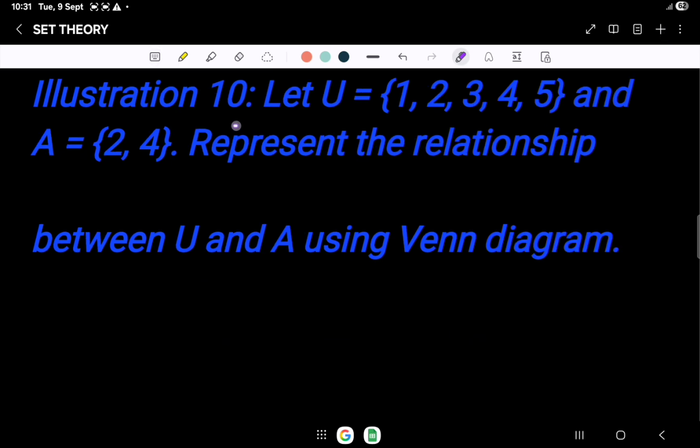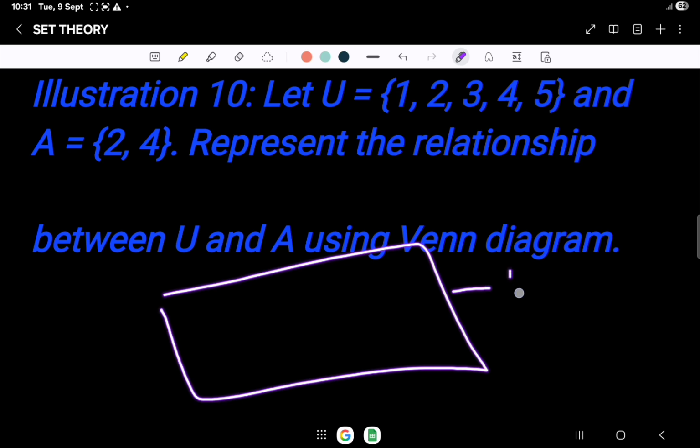Suppose A equals {2, 4}. Our universal set equals {1, 2, 3, 4, 5}. A equals {2, 4}. Represent the relationship between U and A using a Venn diagram. How will we represent it? This is a complete set, which is U.